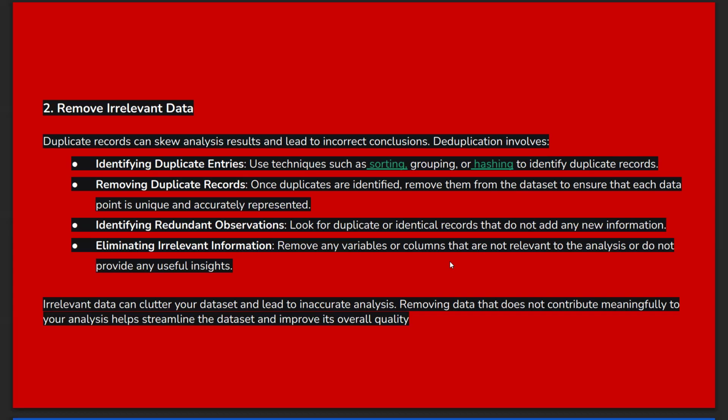Next one, identifying redundant observations. How do we identify redundant observations? We have to look for duplicate or identical records which do not add any new information. So we have to identify those records.